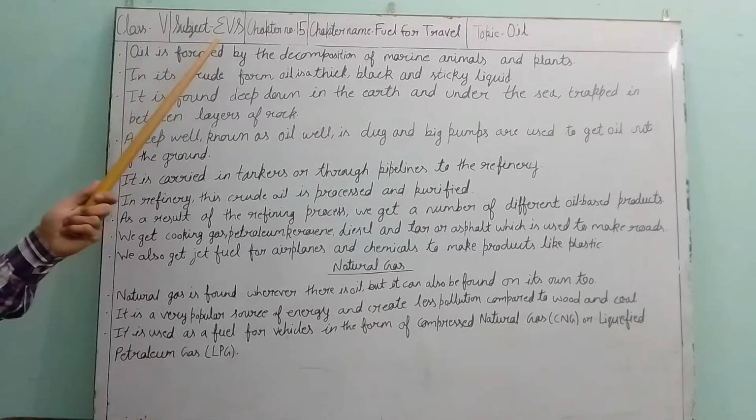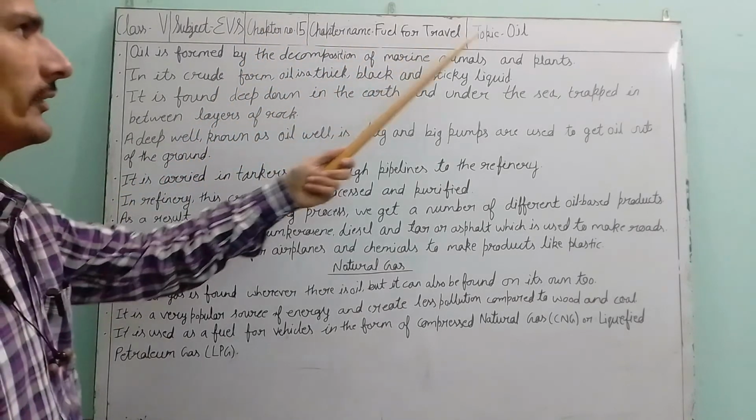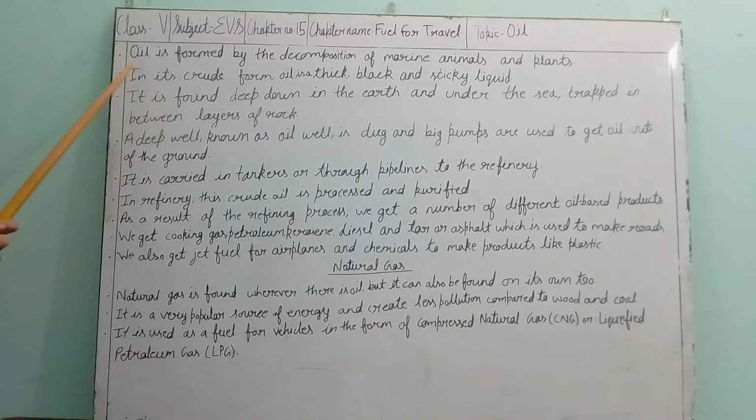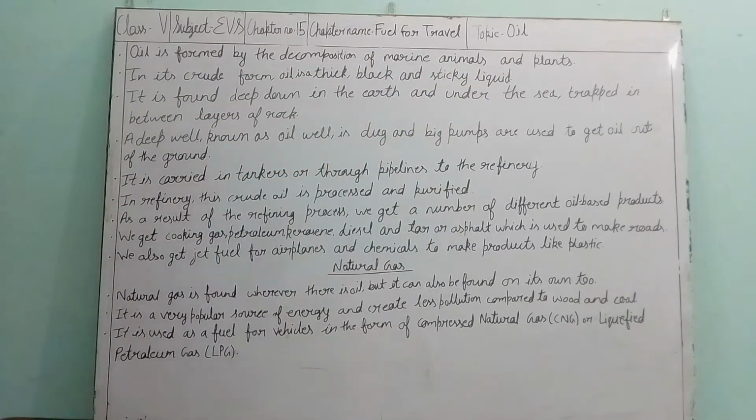Class 5, subject TVS, chapter number 15. Chapter name: Fuel for Travel. Topic: Oil. Oil is formed by the decomposition of marine animals and plants.